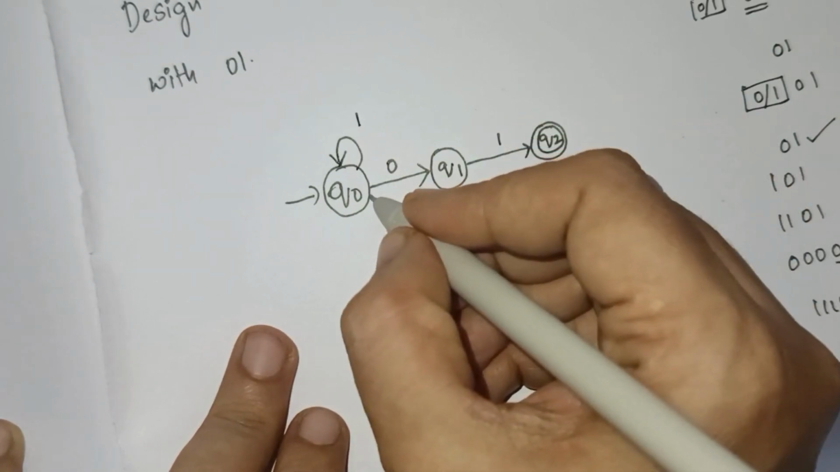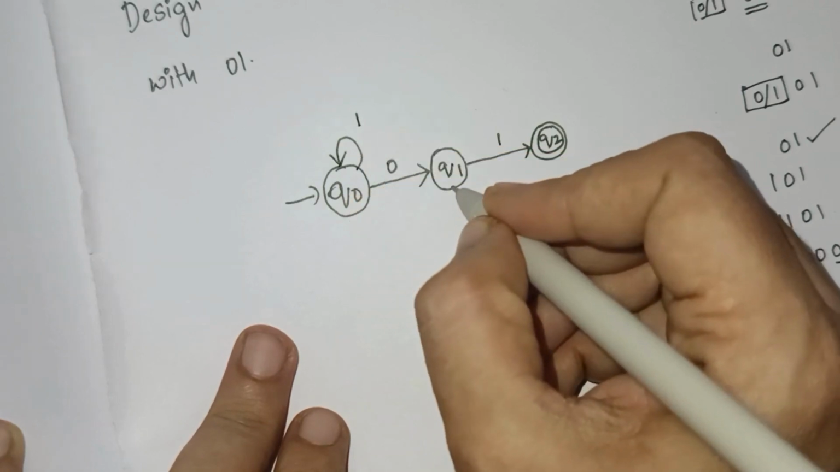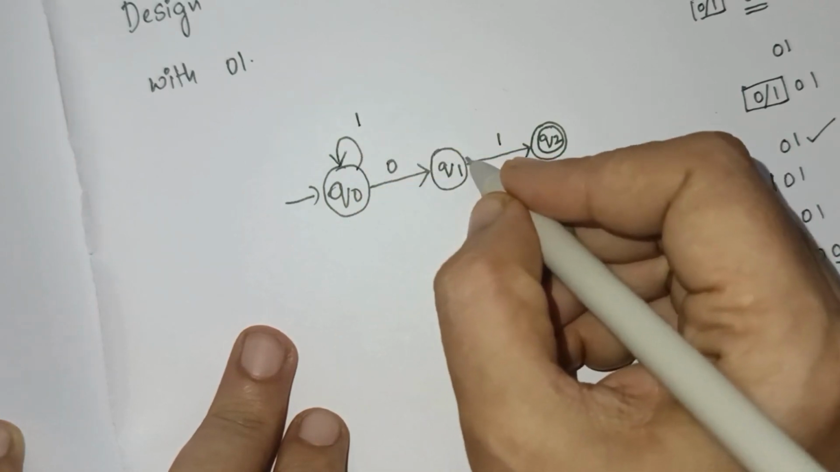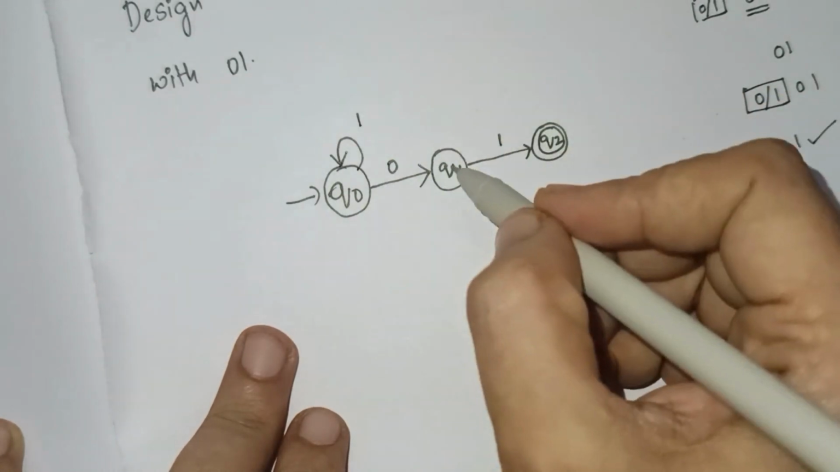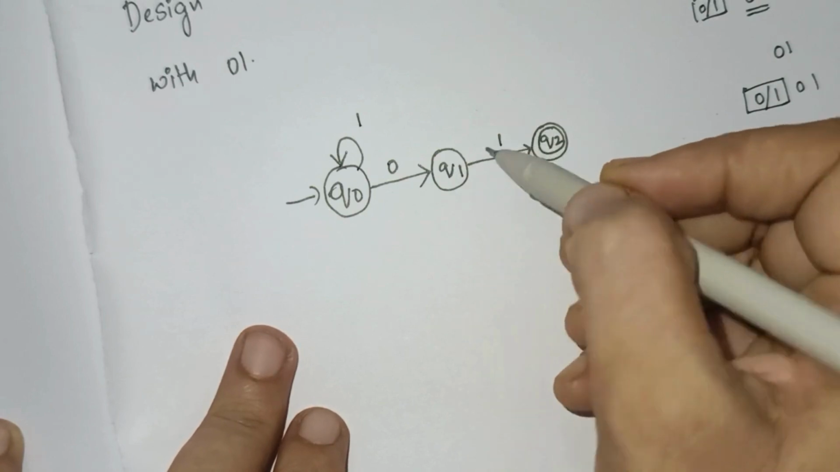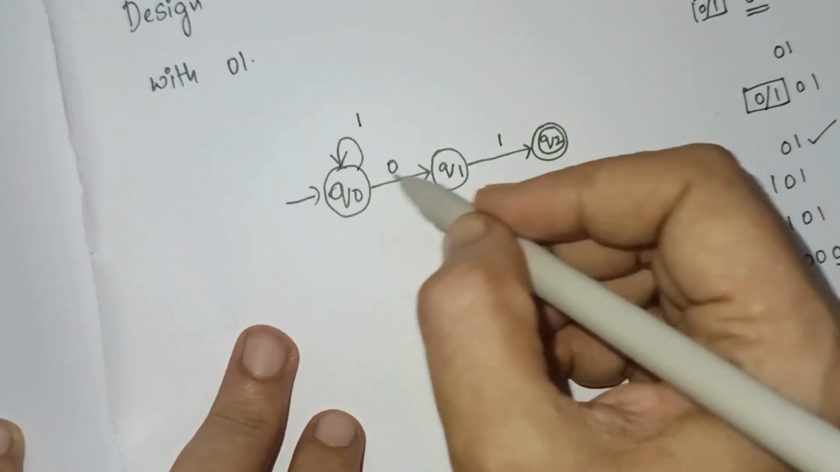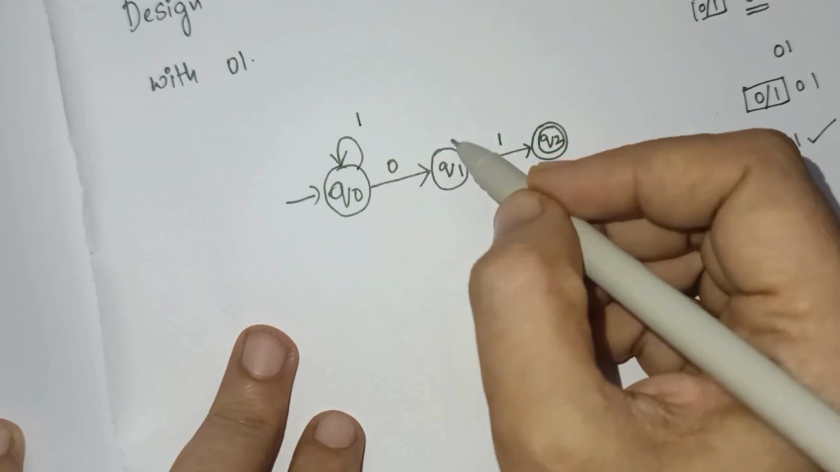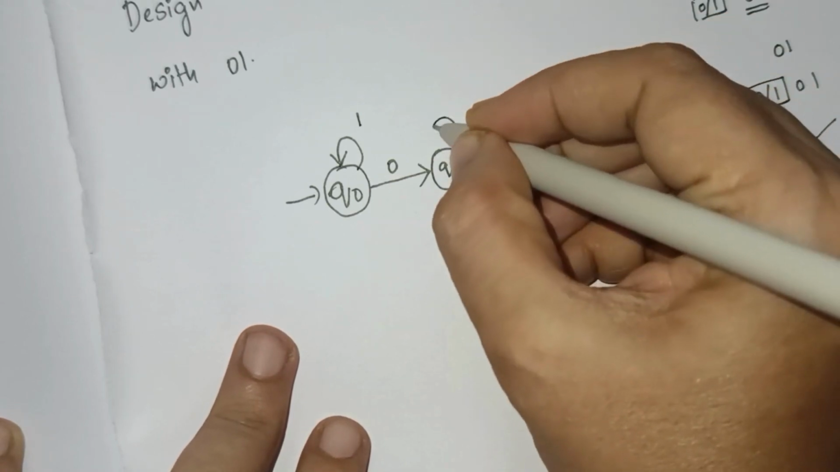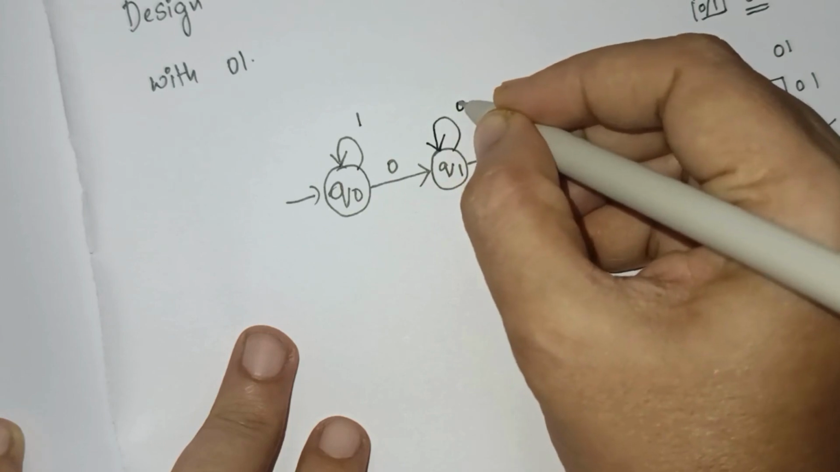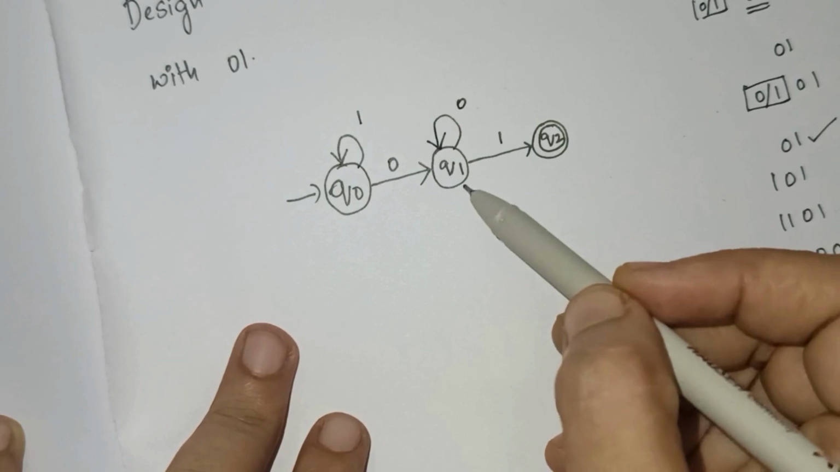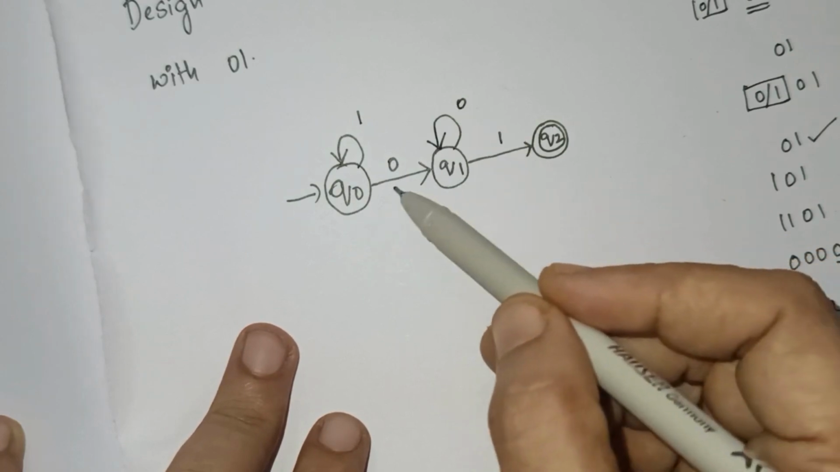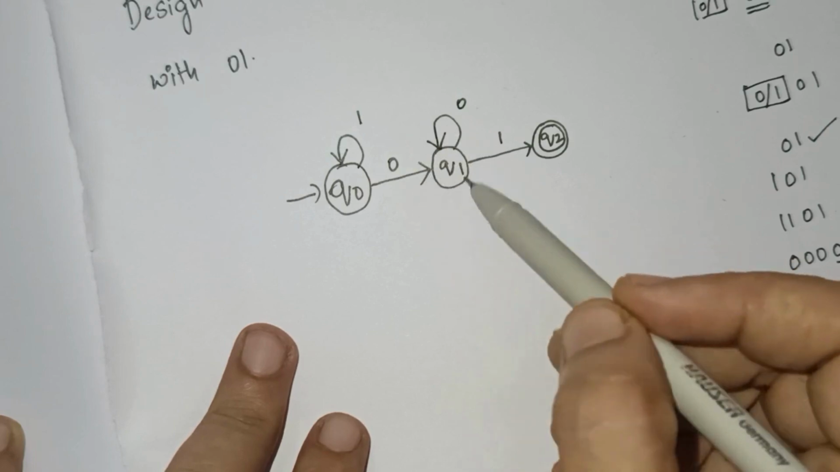q0 has transitions on 0 and 1, done. q1 has a transition on 1, but I need one on 0. So I can put a self loop on 0 at q1, because it should end with 01 and there is no restriction on the number of zeros. Two zeros, three zeros, any number of zeros can be done. So q0 has transitions on 0 and 1, q1 has transitions on 0 and 1, and it is also satisfying the logic of our question.